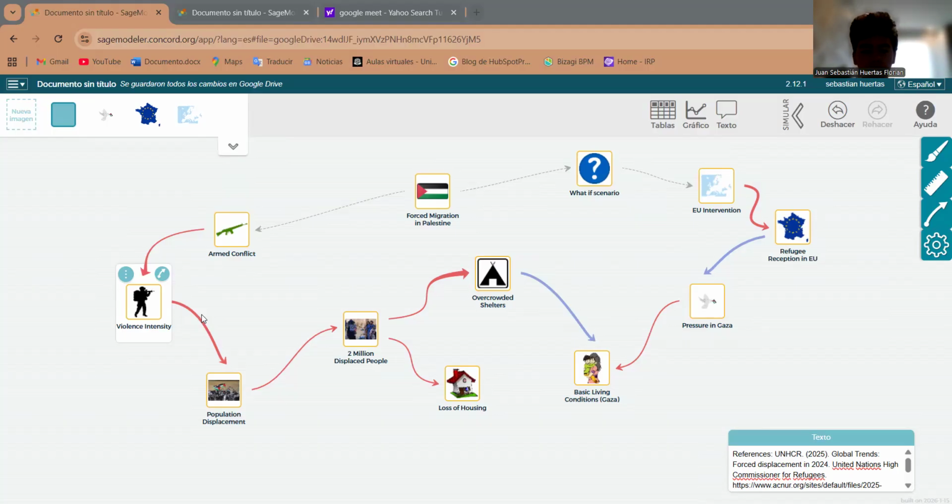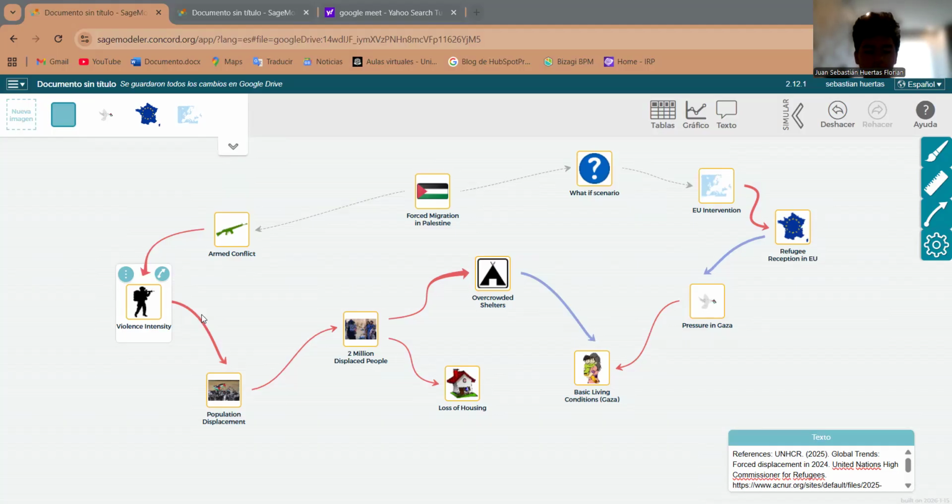This model helped me understand that forced migration is a complex problem. It's not just one event, but many connected factors. This is a very complex thing for the European Union if they intervene, but I think it's something that is really necessary. I also learned that decisions from other countries can help improve people's lives.